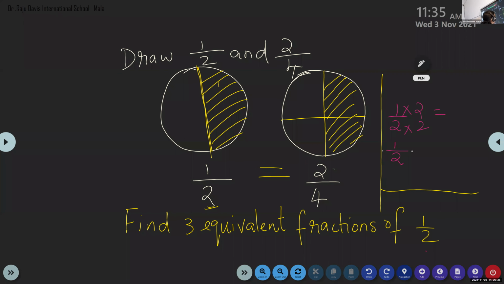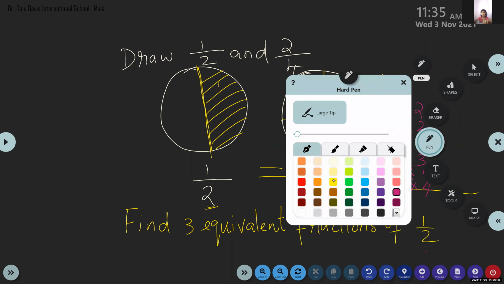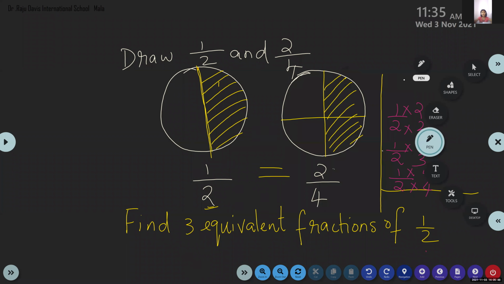Again, 1 by 2, you have to multiply by 3. Again, you can make another one, multiplying by 4. Finished. So tell me the 3 different equivalent fractions of 1 by 2. Yes, children. 2 by 4, 3 by 6.